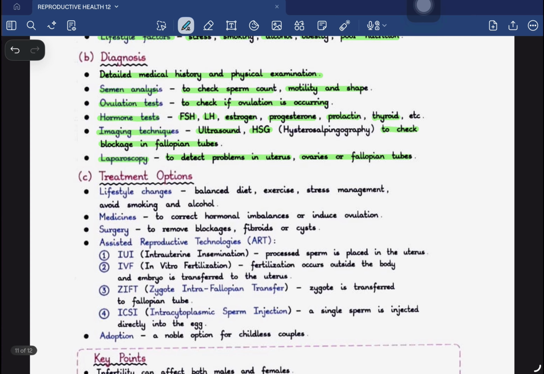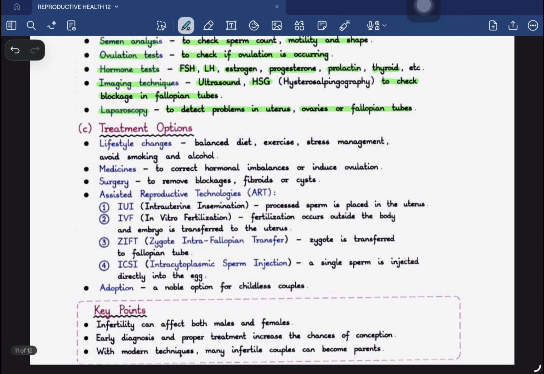What are the different treatment options that we have to treat infertility? Lifestyle change: the first thing a doctor suggests is to have a balanced diet, exercise regularly, manage stress, and avoid smoking and alcohol. Medicines are given to correct the hormonal imbalance and induce ovulation. If a doctor sees that there are problems in ovulation or some hormonal imbalance in the father or mother, medicines are given. Sometimes surgeries are done to remove blockages, fibroids, or cysts in females.